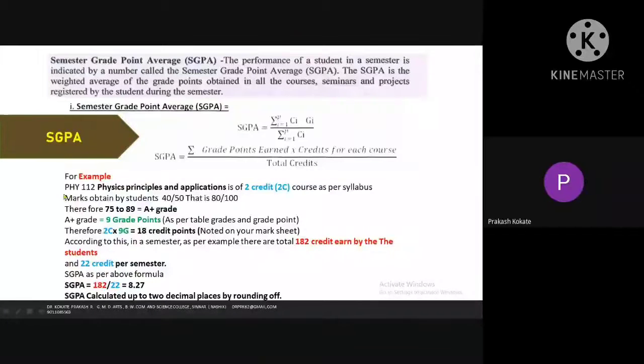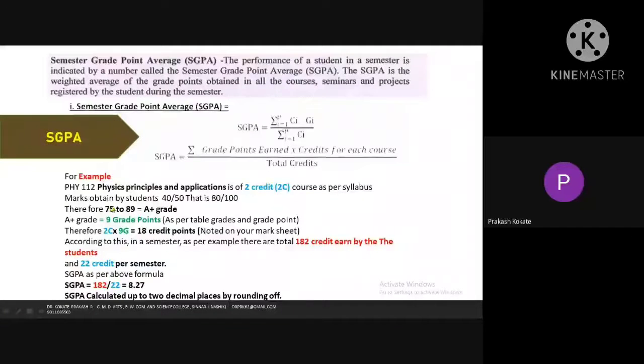The matter is simple: physics principle and its application. This is the title of the subject. It is a 2 credit course. In the syllabus, it is written as 2C. C indicates the credit for the course as per syllabus. How many marks were obtained by that student? The marks obtained by that student are 40 out of 50 in the paper when he had written the paper. What does it mean? It means 80 out of 100. Remember it very well.